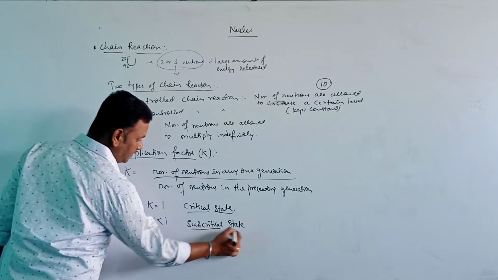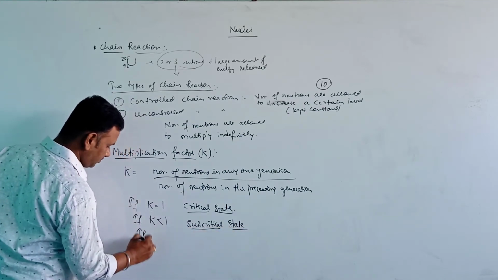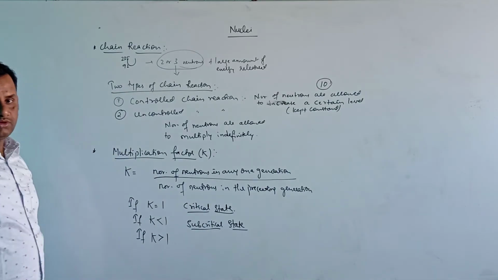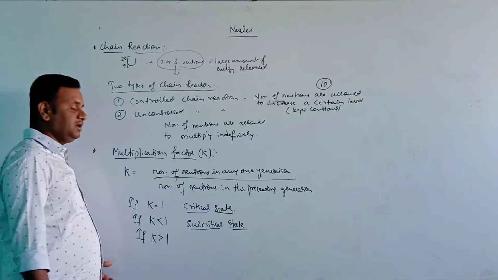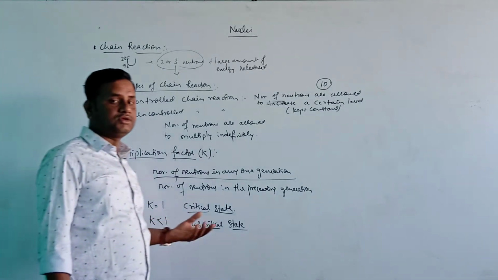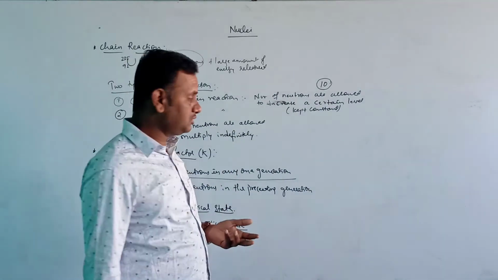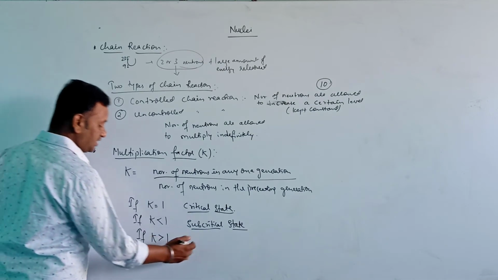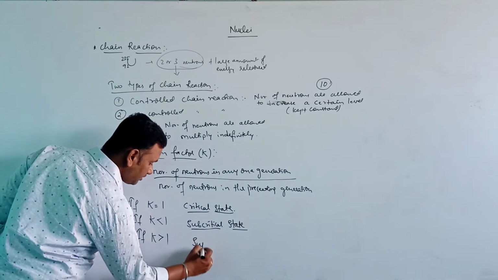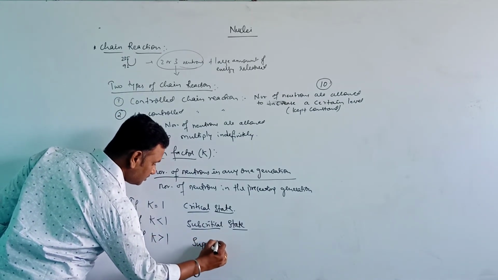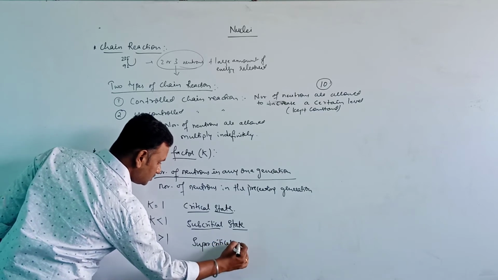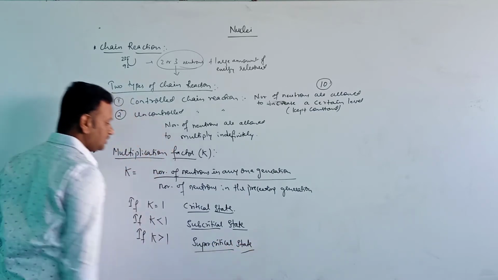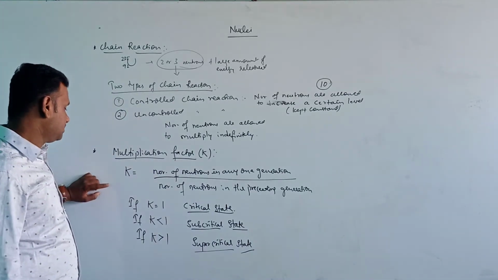Next, if k is greater than 1, then the number of neutrons is not under control. Their number is going to increase. Such a state is called the supercritical state. Okay, so these are the conditions.